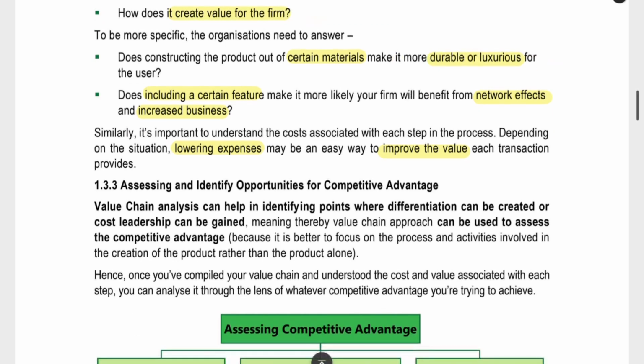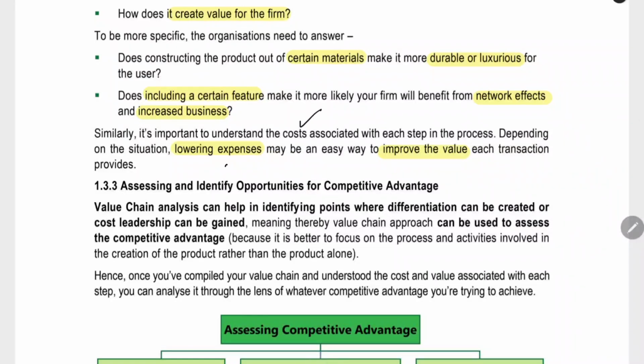Value adding process. Similarly, it is also important to understand the cost. If you reduce the cost, you can improve the value. You can implement the savings in cost, and then that savings you are getting, you can invest that amount in another important value which will create value for the customer.